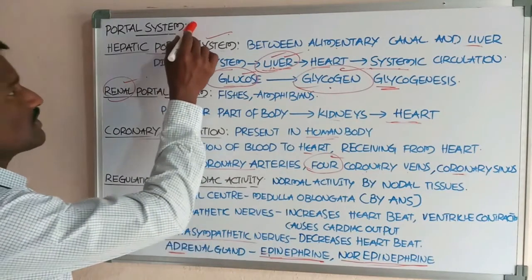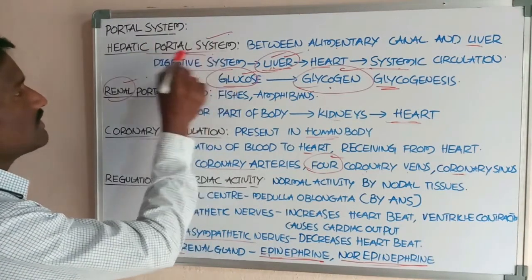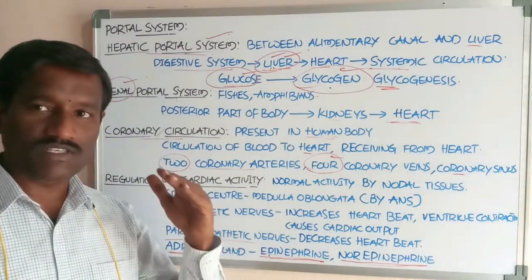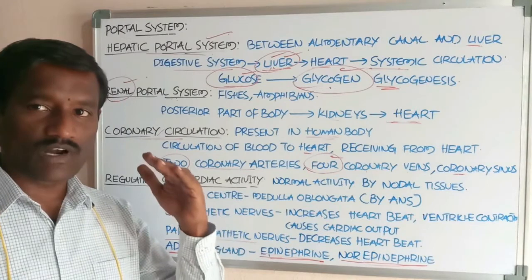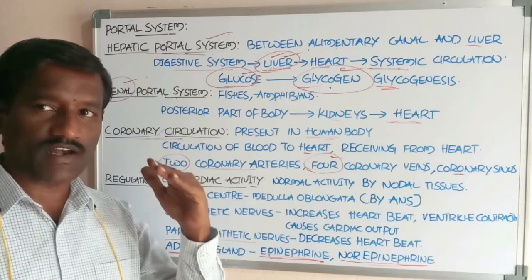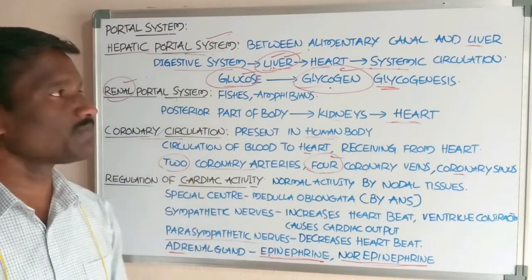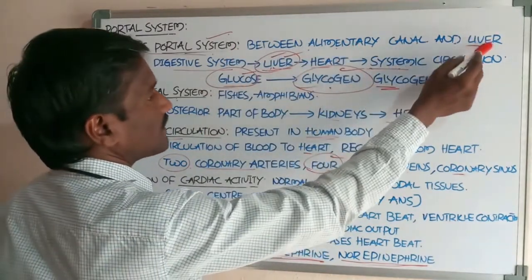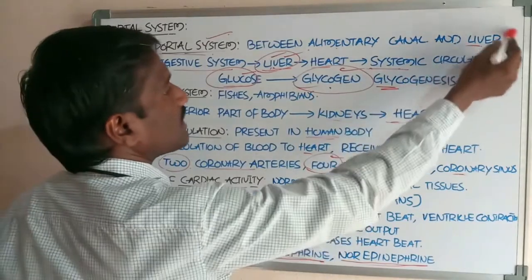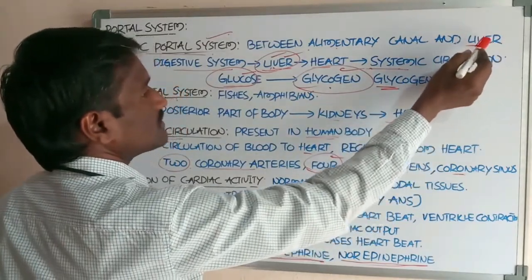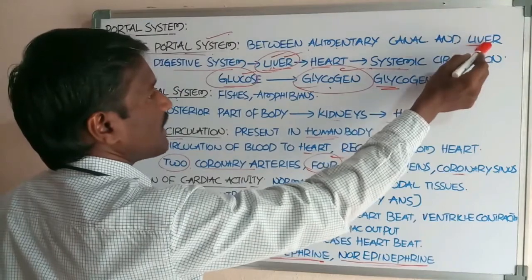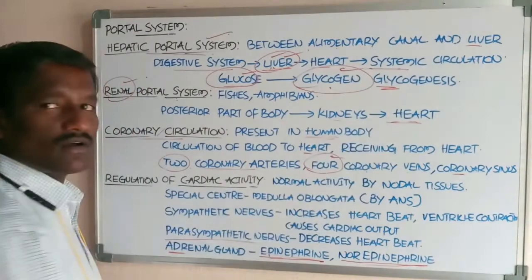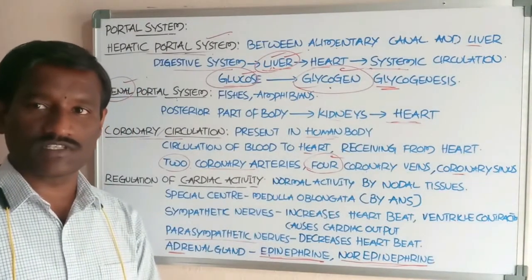Different types of portal system are present in animals. The first one is the hepatic portal system. The hepatic portal system is one of the portal systems carried out by the portal vein, which is the connecting link between the alimentary canal and the liver. The liver is one of the organs in this system. It receives blood from the parts of the digestive system. Hence it is called the hepatic portal system.